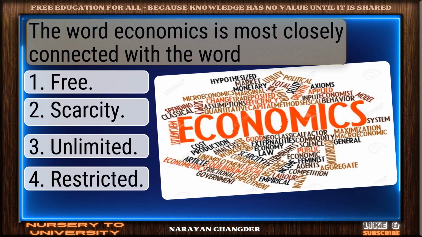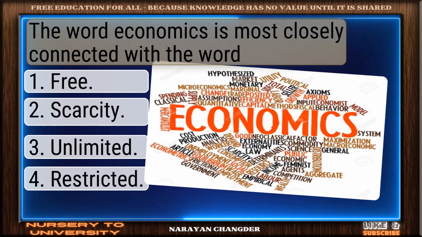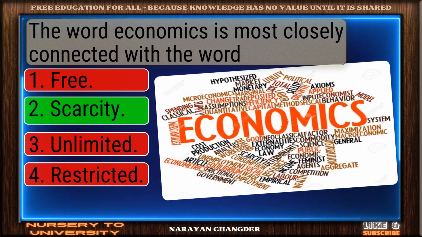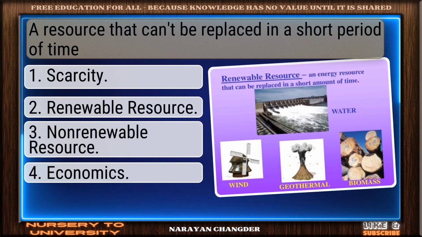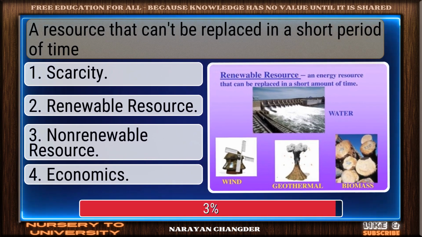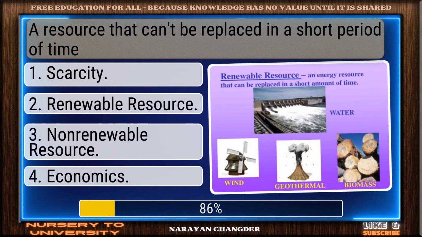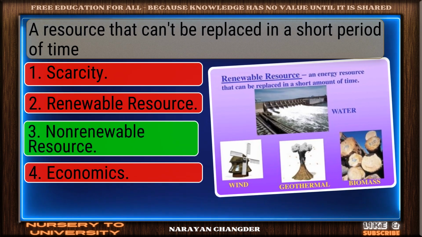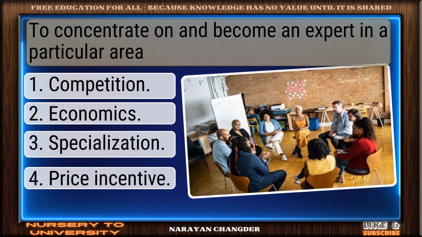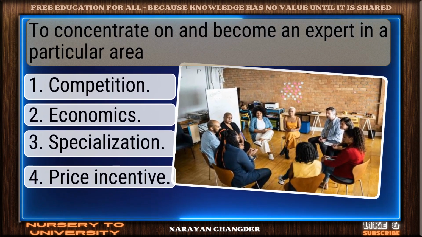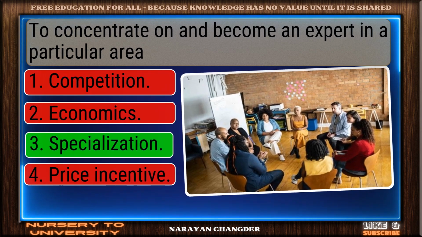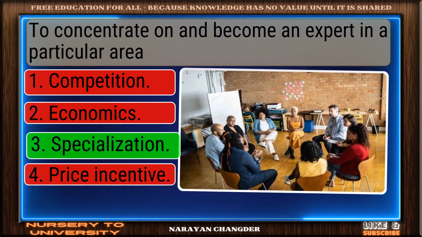The word economics is most closely connected with the word. Correct. Scarcity is spot on. A resource that can't be replaced in a short period of time. Good job. Non-renewable resource works well. To concentrate on and become an expert in a particular area. You got it. Specialization fits.